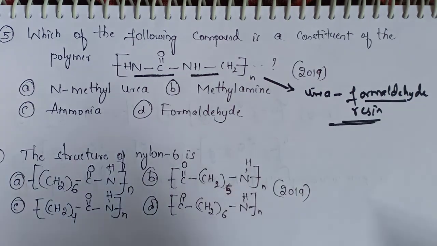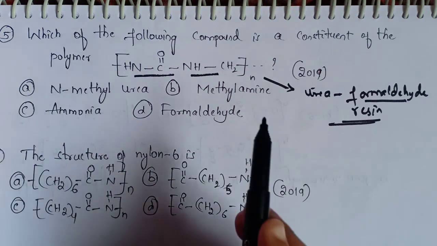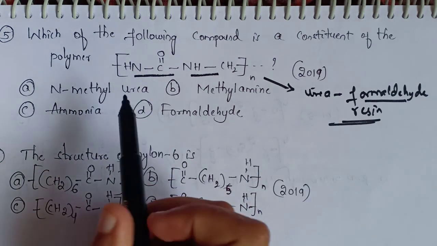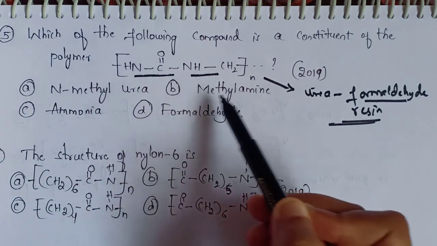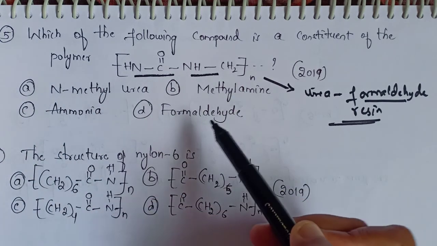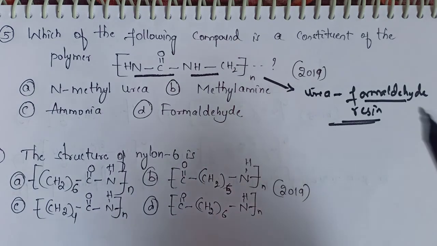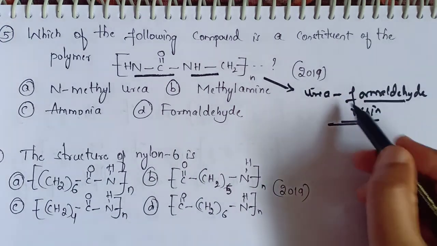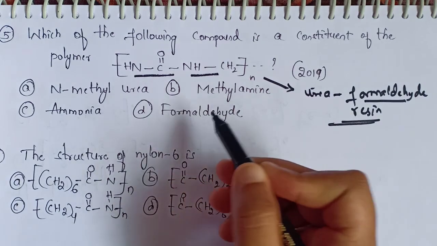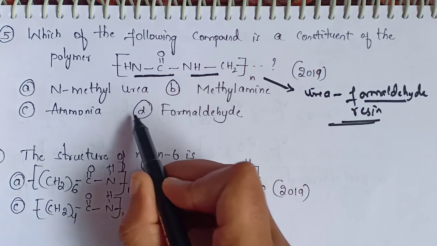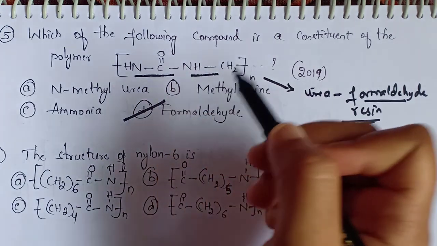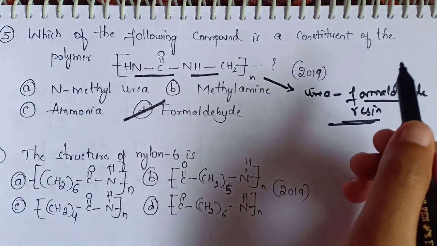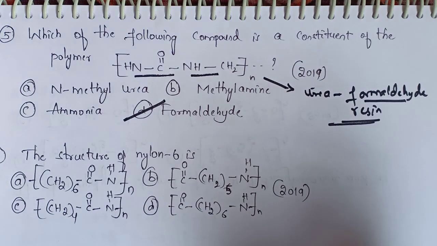So they are asking which of these compounds is a constituent of this polymer. They have given option A N-methyl urea, option B methylamine, option C ammonia, option D formaldehyde. So here you can see formaldehyde and here is formaldehyde. So the correct option is option D, formaldehyde. This given polymer is also known as urea formaldehyde resin. It is obtained from urea and formaldehyde.